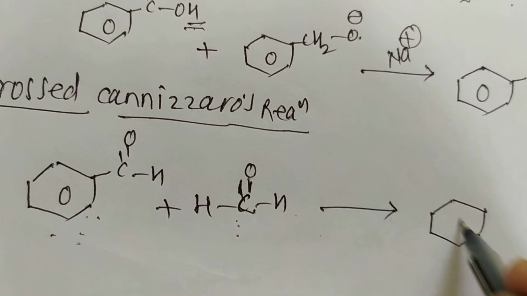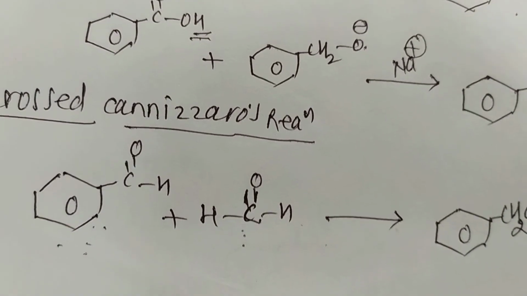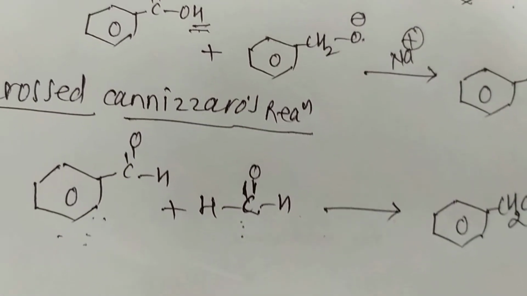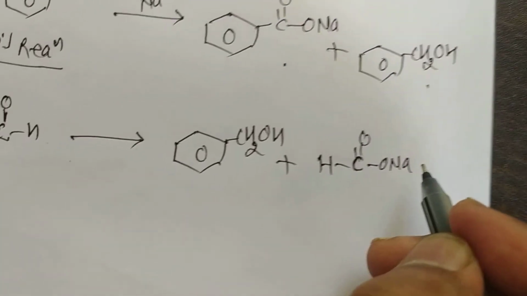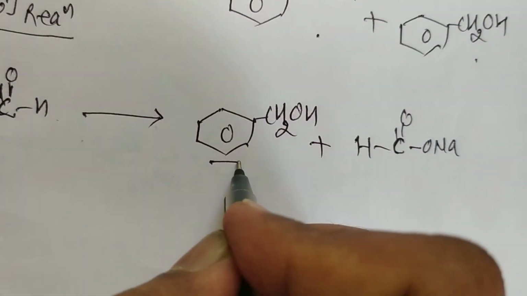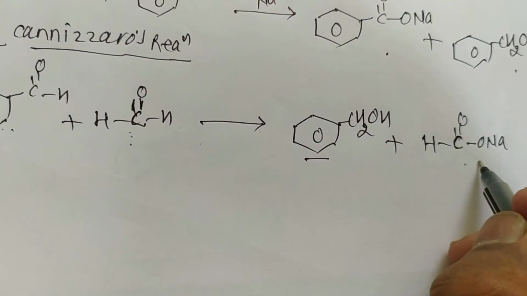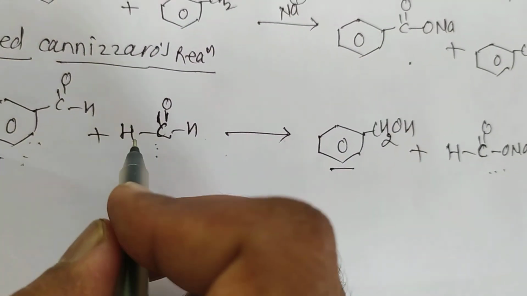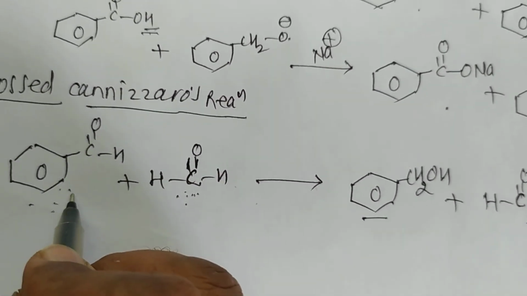Benzyl alcohol is formed, and the sodium salt of formic acid is obtained. Why is formaldehyde attacked by the nucleophile? Because it is more reactive than benzaldehyde.